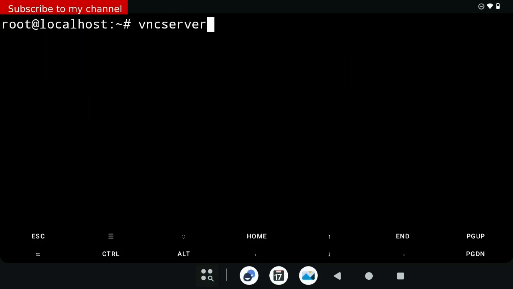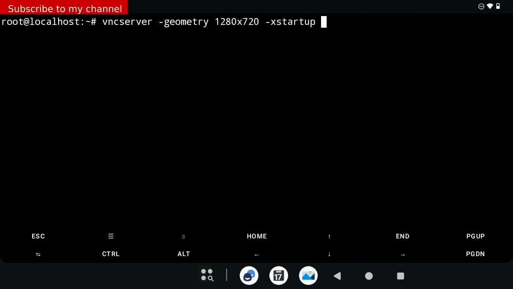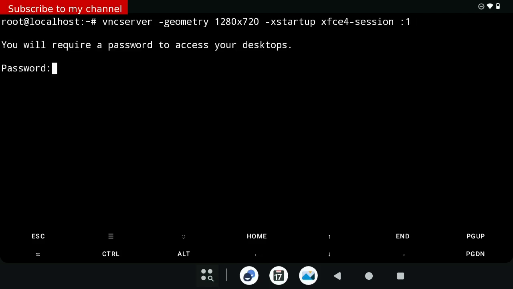Command number 10, vncserver -geometry 1280x720 -xstartup xfce4-session :1. Enter a word to create a new password. Enter the same password again.